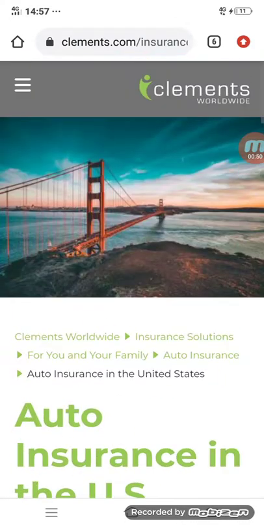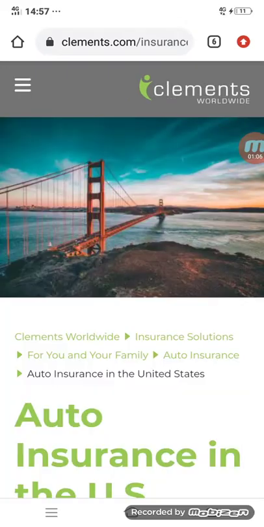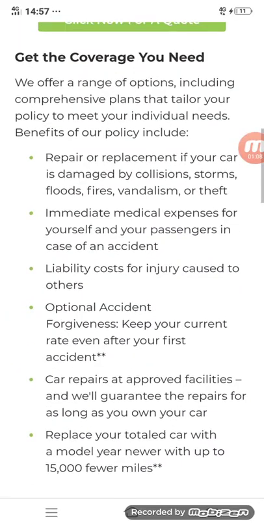Here you will land on the page Saliments Worldwide. In this you will get auto insurance, property insurance, health insurance, life insurance, disability insurance, personal accident, travel insurance, and foreign services from this website. All these insurances are in this website.